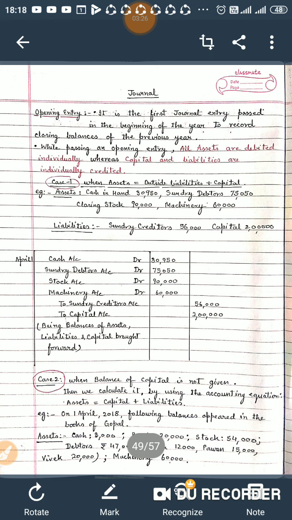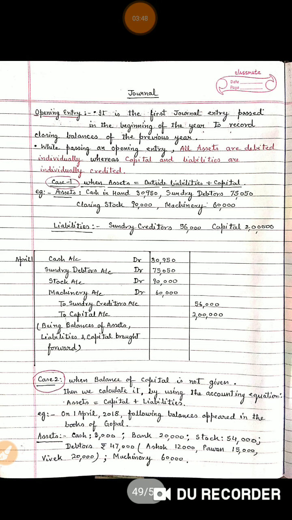If we total it, we get to know that total assets equal total liabilities, that is 2,56,000. Suppose on April 1st my accounting year starts, so we will pass the journal entry. We will debit all the asset balances: cash account debited with 30,950, sundry debtors account debited 75,050, stock account debit 90,000, machinery account debit with 60,000.